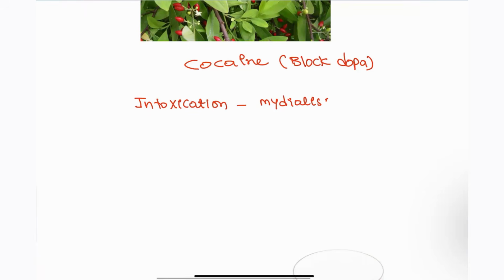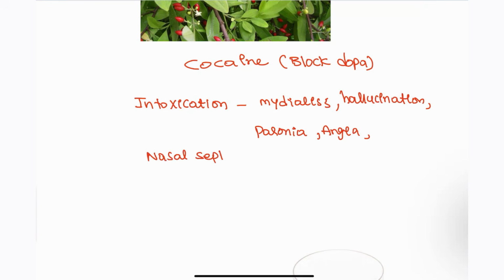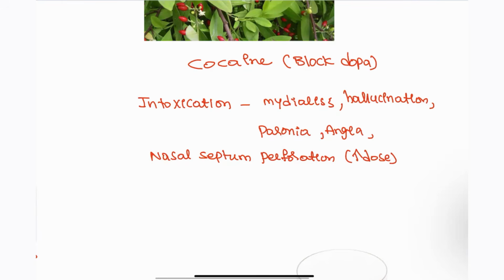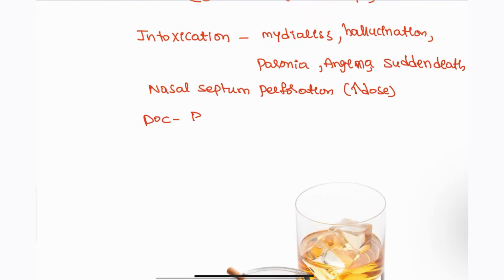Okay, mydriasis will be seen, and along with that, hallucinations and also paranoia. Angina, like chest pain, will be seen in this patient, and also sometimes nasal septal perforation will be seen, right? Remember nasal septal perforation is associated with this condition, and vascular necrosis is also seen. If there is a high dose intake, angina, chest pain, and even sudden death is also seen in this patient, right? So for this patient, the drug of choice is a benzodiazepine that you have to give immediately.